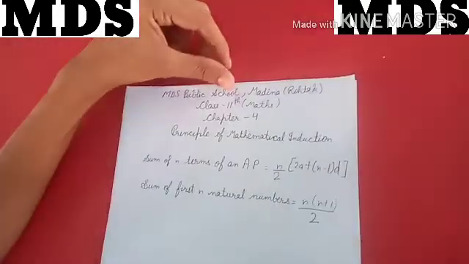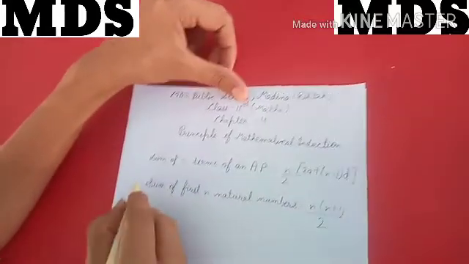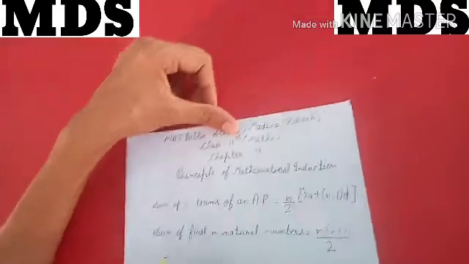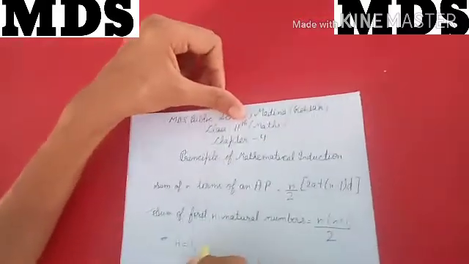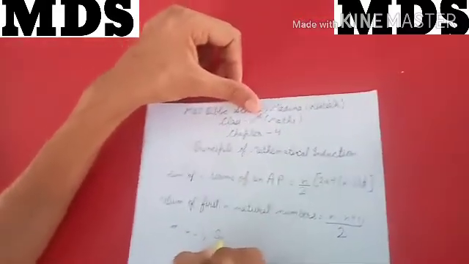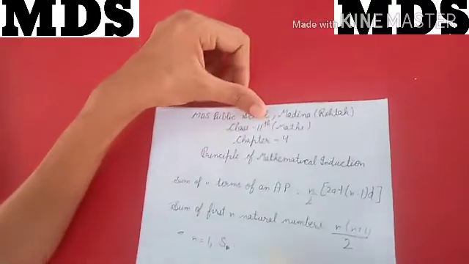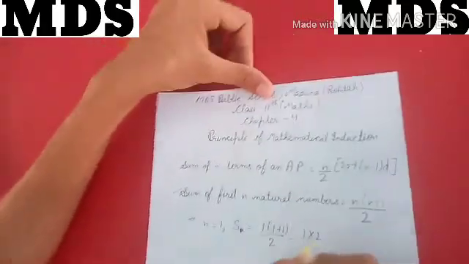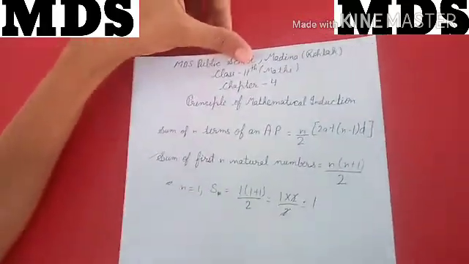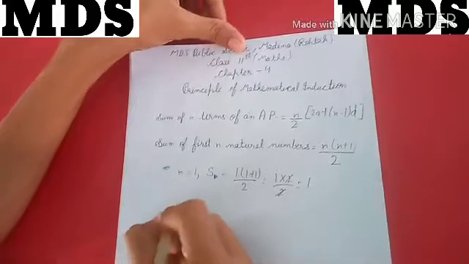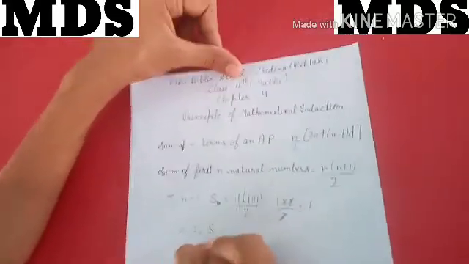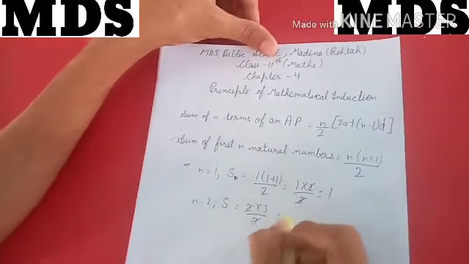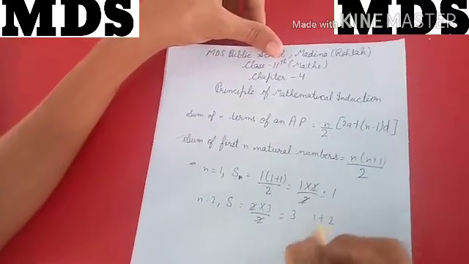Like if I want to prove this sum of the first n natural numbers, first of all I will take n equal to 1, then the sum will be 1 into 1 plus 1 by 2, that means 1 into 2 by 2, which is 1. If I take n as 2, my sum will be 2 into 3 by 2, that means 3, that is 1 plus 2.